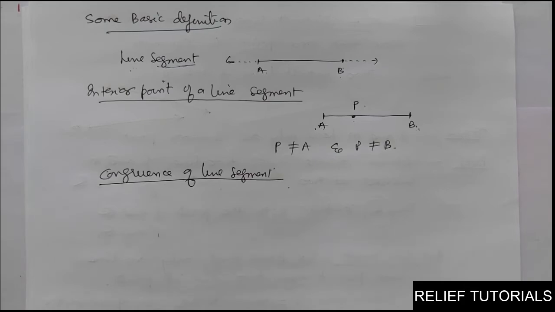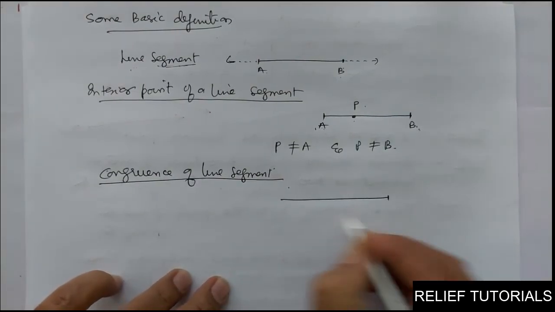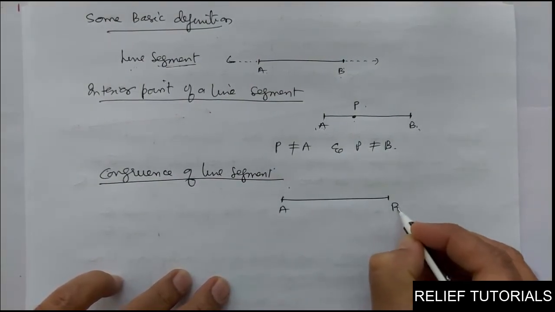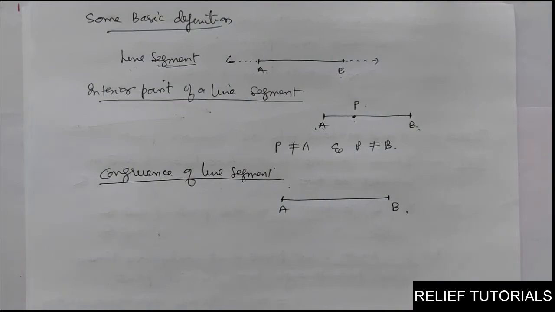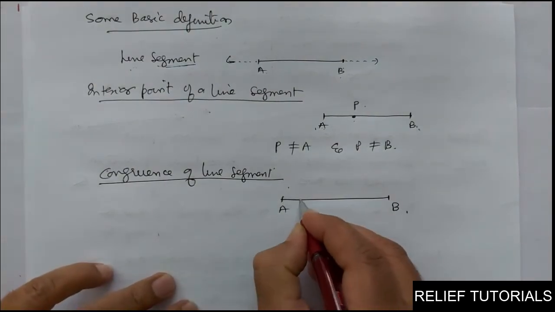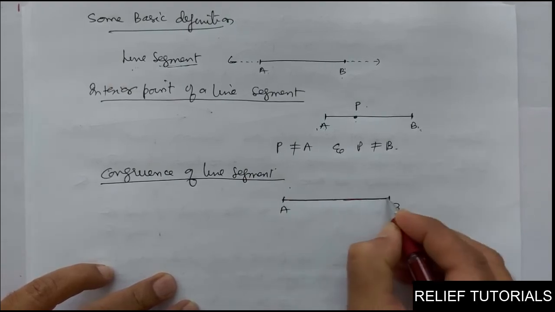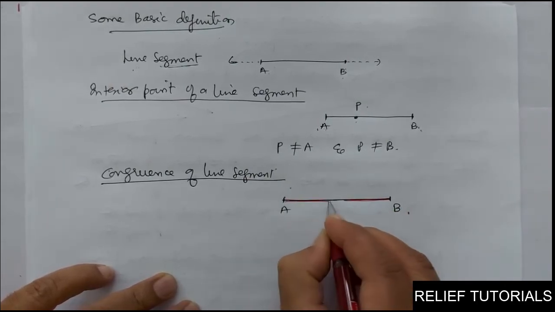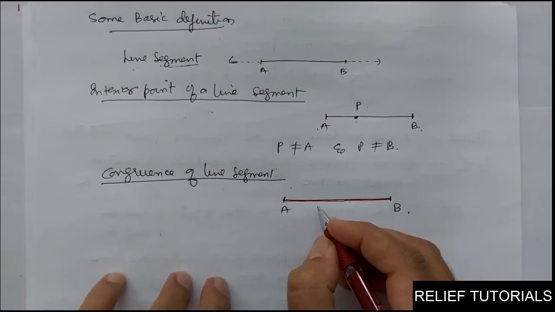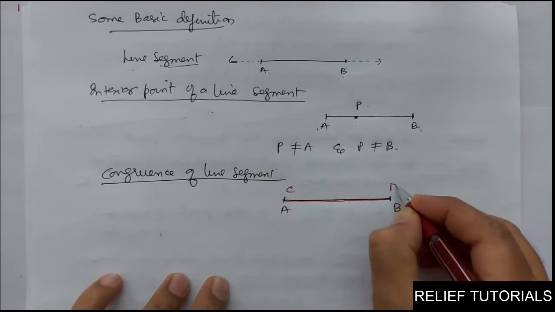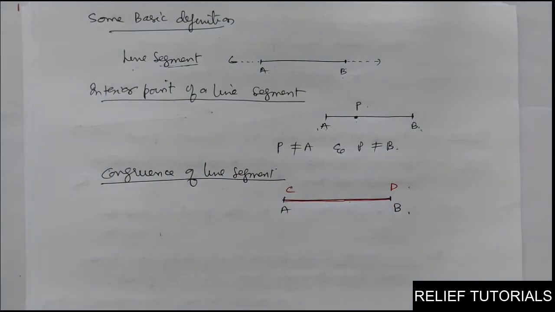See here, two line segments AB and CD are congruent, I can say. This is line segment AB. And this is line segment CD. So these two line segments AB and CD are congruent.